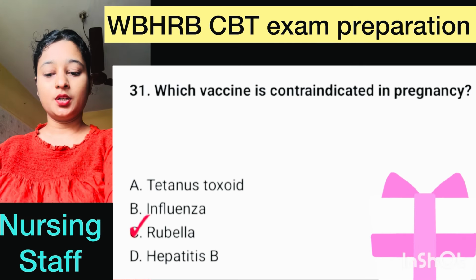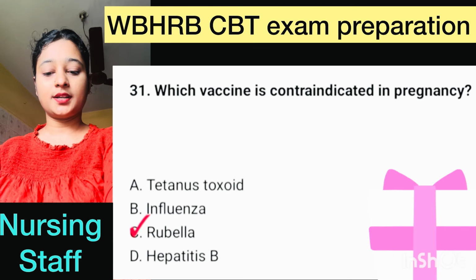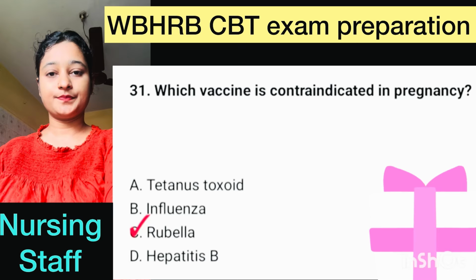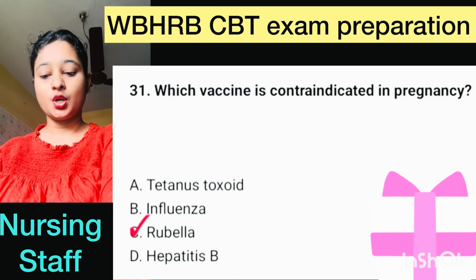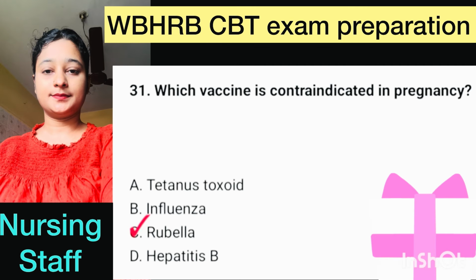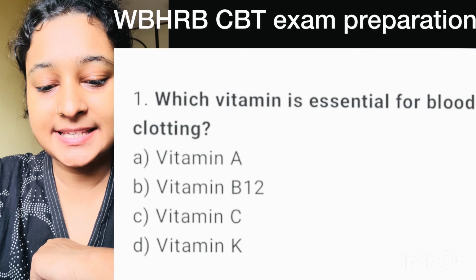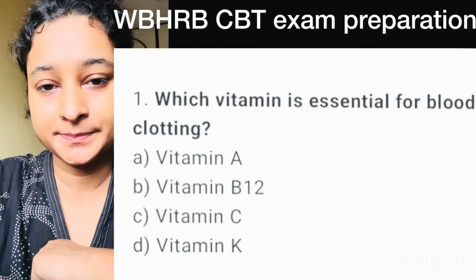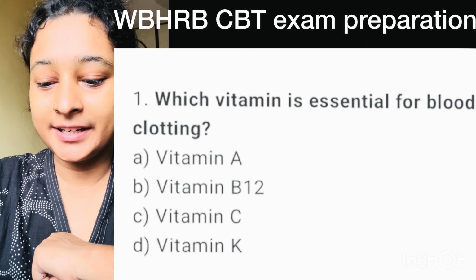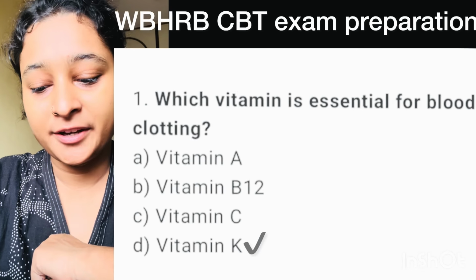Number 31. Which vaccine is contraindicated in pregnancy? Here correct option is option C, rubella. Question 1. Which vitamin is essential for blood clotting? Here correct option is option D, vitamin K.